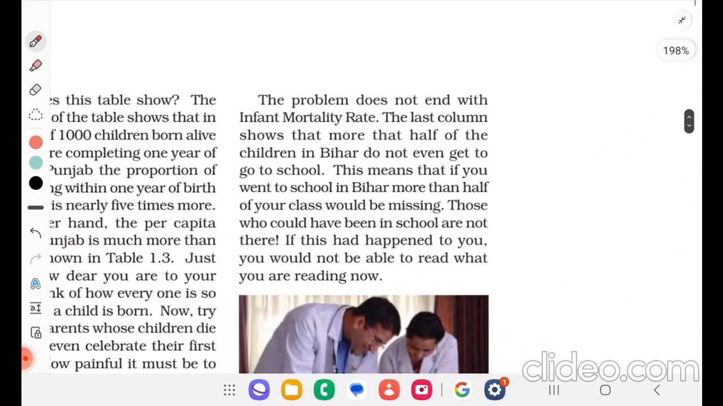The problem does not end with the infant mortality rate. The last column shows that half of the children in Bihar do not even get to go to school. This means that if you went to school in Bihar, more than half of your class would be missing. Those who could have been in school are not there. If this had happened to you, you would not be able to read what you are reading now.